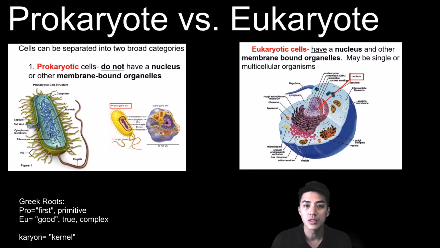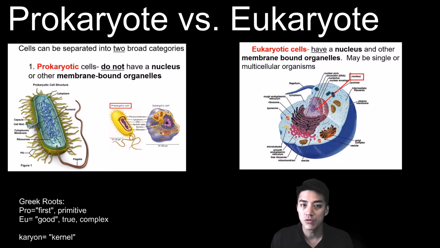Cells can be separated into 2 broad categories. You have prokaryotes, which are really basic, simple cells. These would include bacteria that don't have a nucleus and they don't have membrane-bound organelles. The other type is eukaryotic cells, and these are a little bit more complex, and these do have membrane-bound organelles and they do have a nucleus.